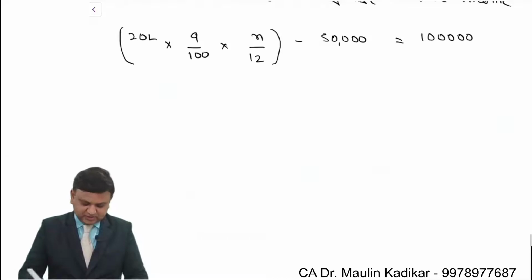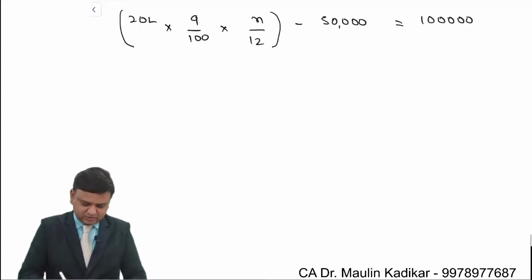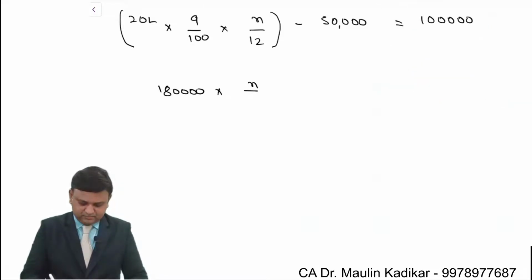So we understand that over here, 20 lakhs into 9% comes to 1,80,000 into n divided by 12 is equal to 1 lakh plus 50,000.